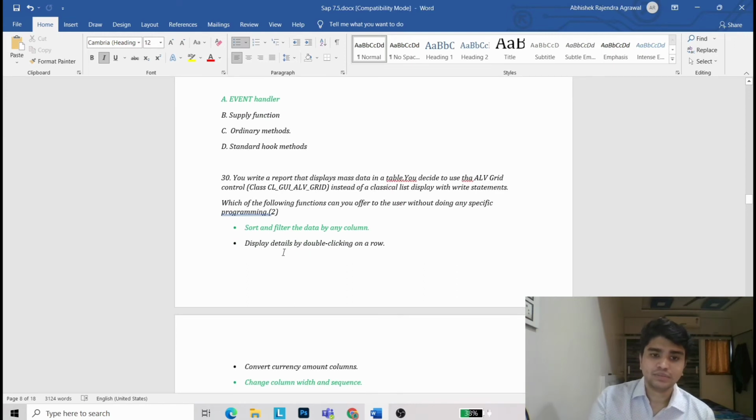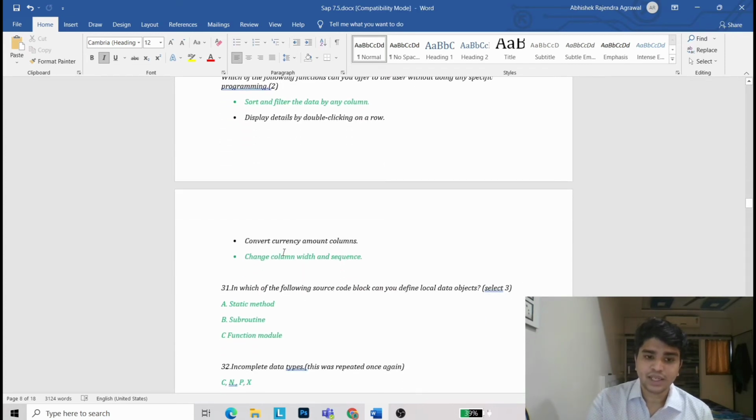Now one more thing. Now 30 question. You write a report that displays mass data in a table. You decide to use the ALV grid control class CL_GUI_ALV_GRID instead of classic list display with write statement. Which of the following functions can you offer to user without doing any specific programming? Sort and filter the data by any column. Change the column width and sequence.